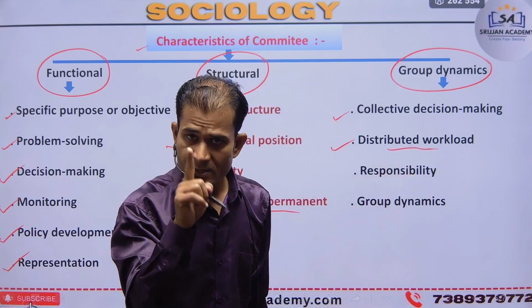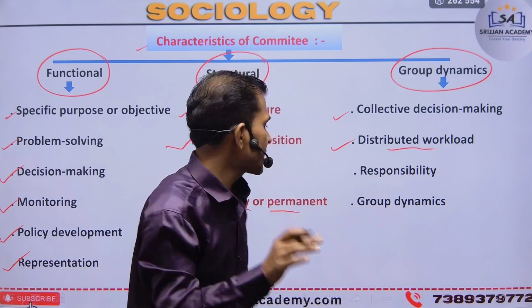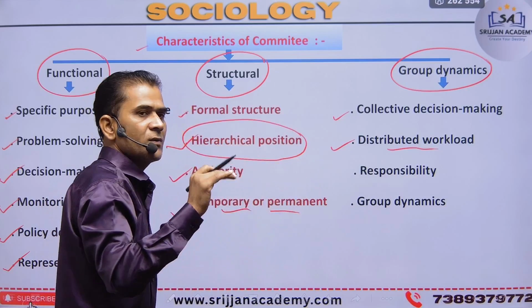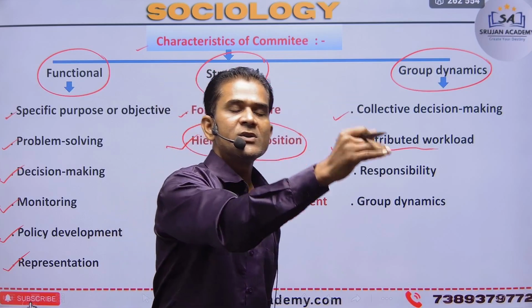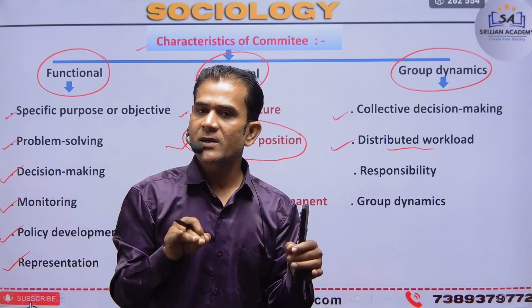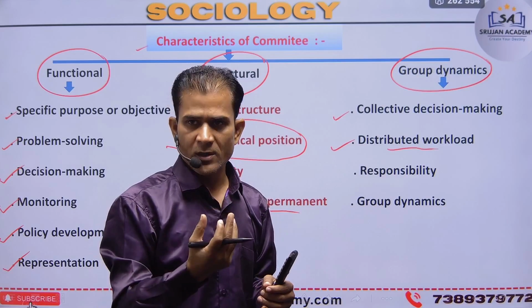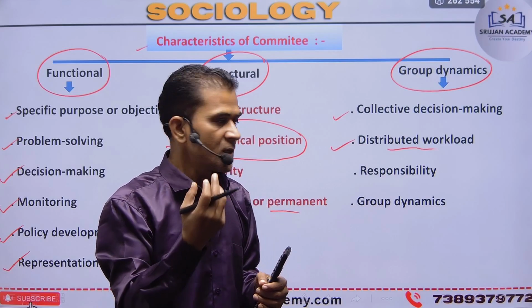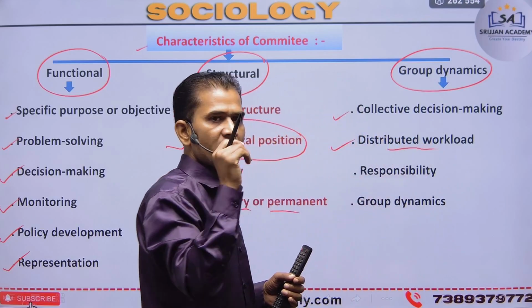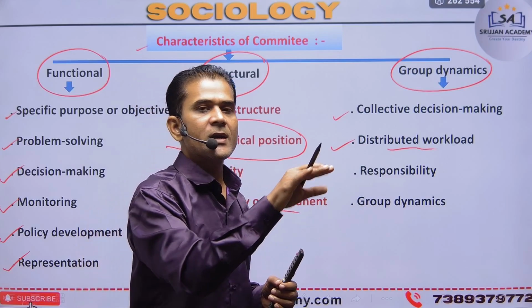Not one person can hold every work, because the hierarchical position decides which work is performed by which person. The workload is distributed to every person depending on our power or authority and the work spacing. So that is the distributed workload of every member in our committee, depending on knowledge, experience and others.